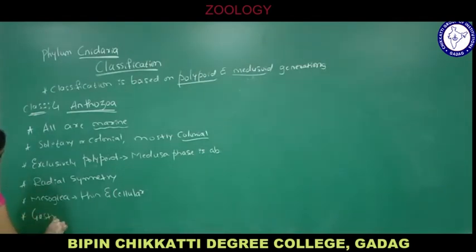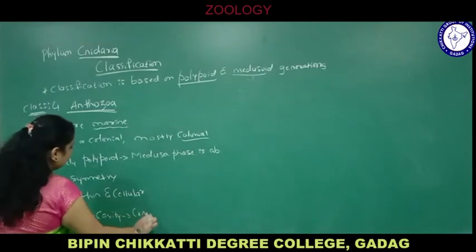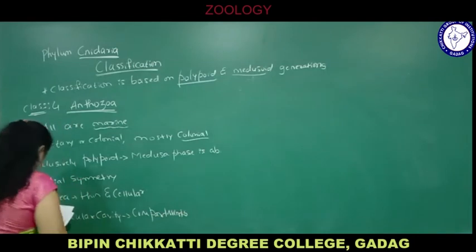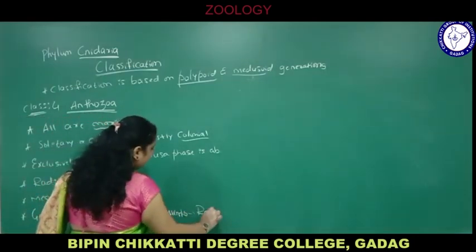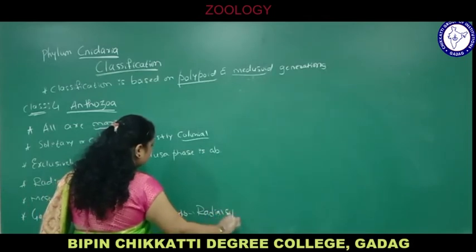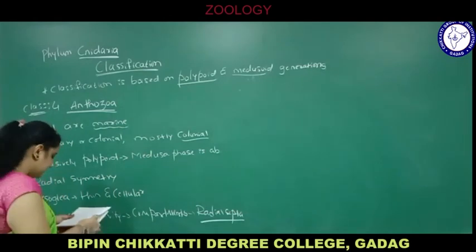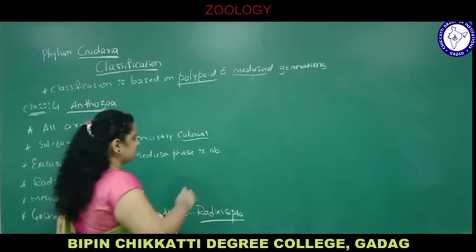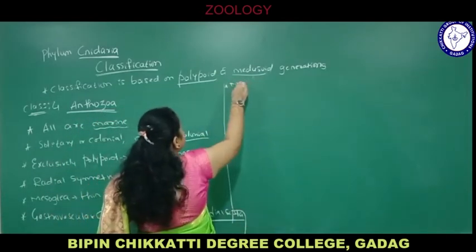Gastrovascular cavity is divided into compartments by complete or incomplete radial septa. The mesenteries bear nematocysts.